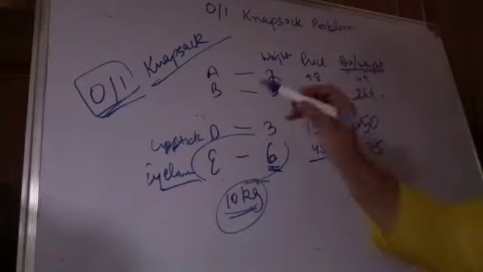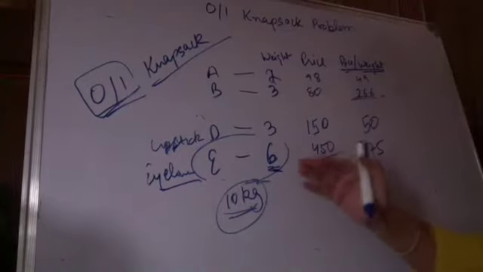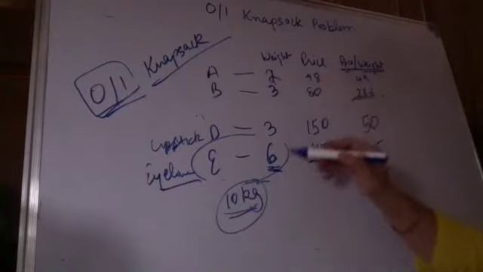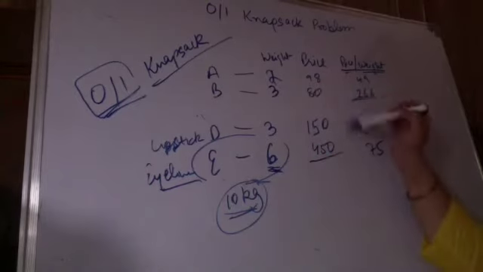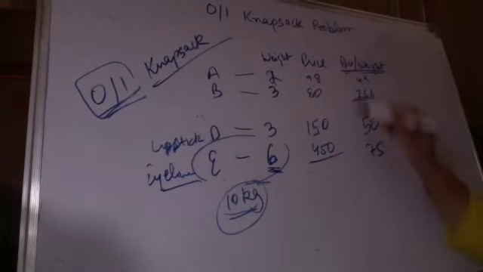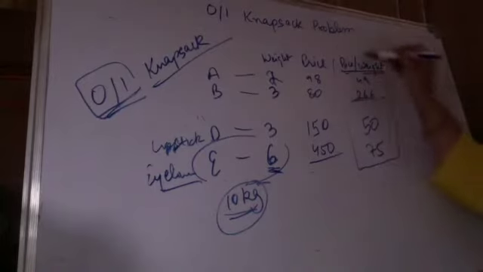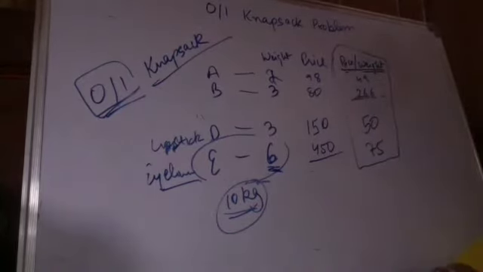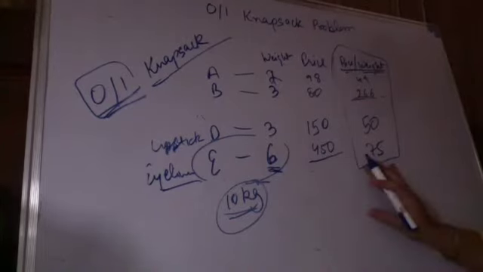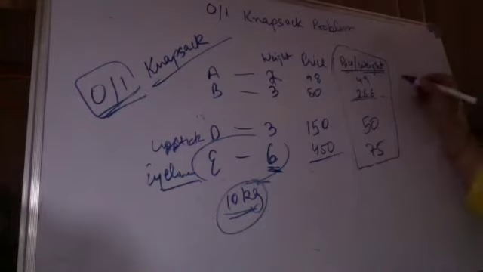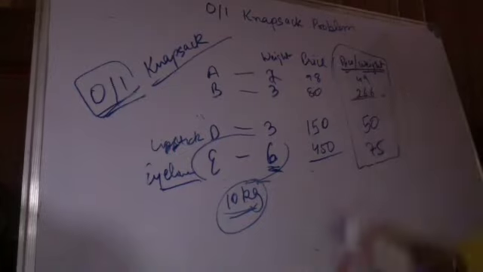There are 4 items available to me. The weight of every item is 2 kg, 3 kg, 3 kg and 6 kg. Prices are given. I calculate price per unit weight and I sort the items according to price per unit weight. When I am sorting this, what will happen?